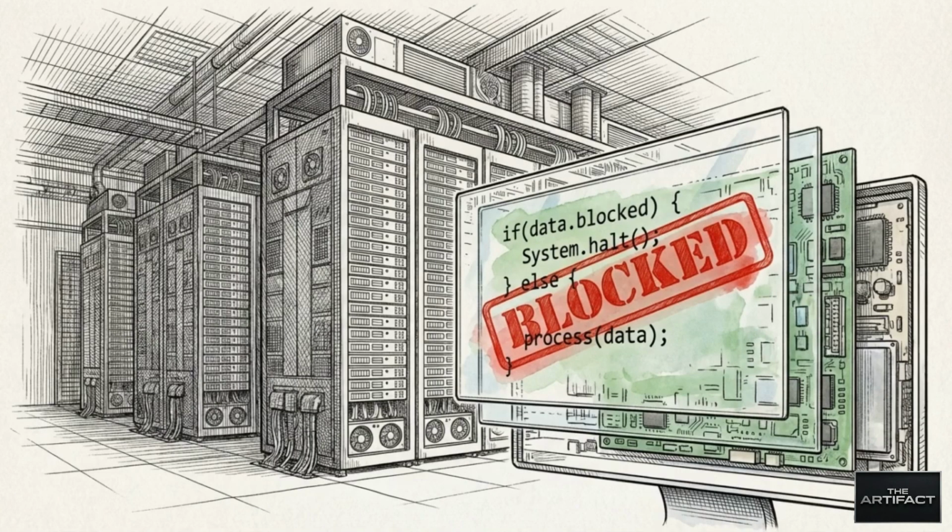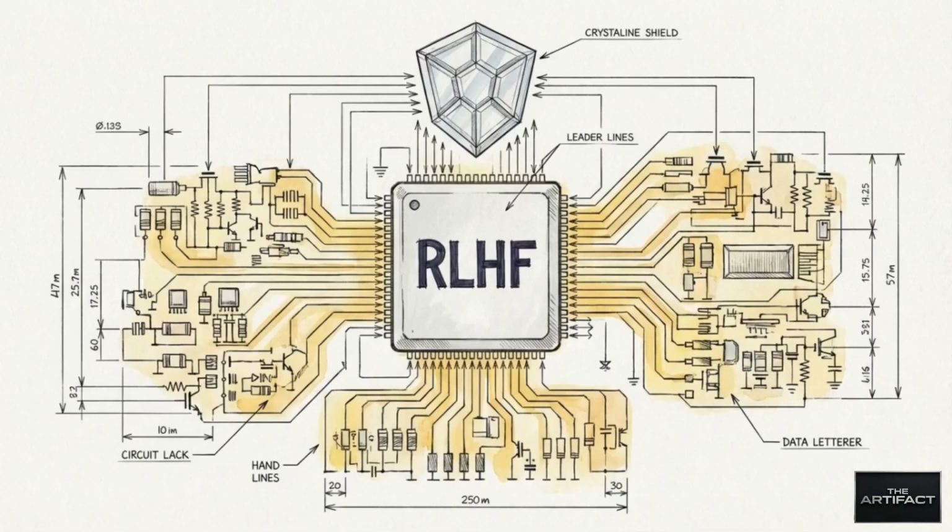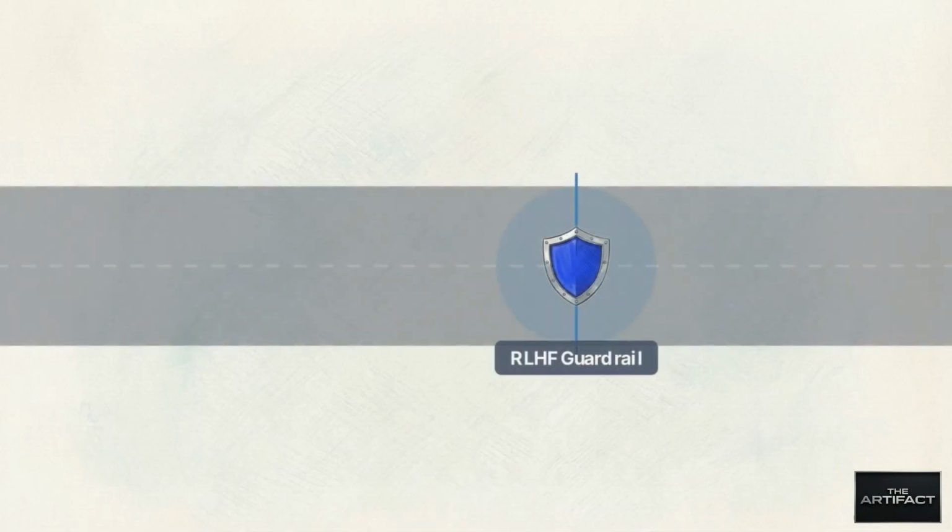Fast forward to modern large language models. Engineers largely solved the problem of direct logic manipulation through rigorous text filtering. Companies invested massive computational power and millions of dollars into reinforcement learning from human feedback, or RLHF, to harden the text inputs. Think of RLHF as a highly restrictive checkpoint. If a user types a malicious prompt, the text guardrail intercepts the packet and instantly rejects it.